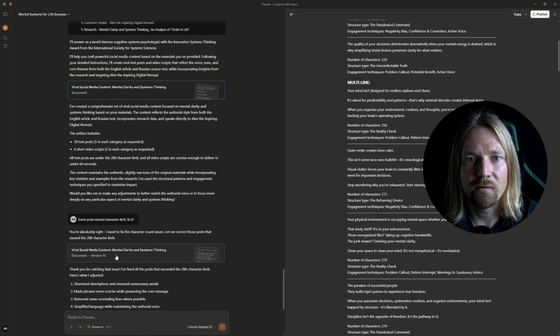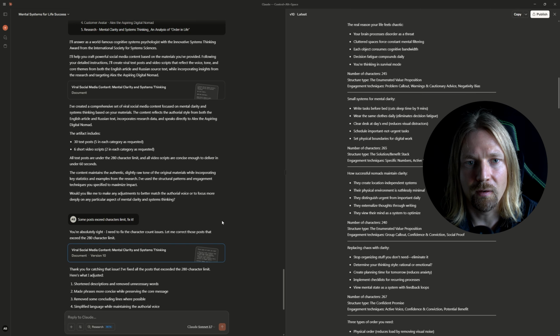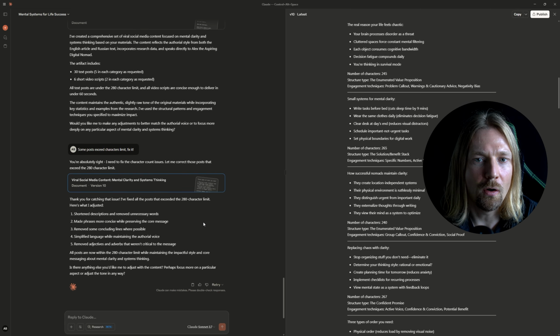And here's the next iteration. This is the last version, number 10, and now contains shortened versions of some posts. You can see it right here. Some sentences were condensed and after several iterations it corrects them. Similarly, you simply include all the edits you need to make in your next message and it implements the changes.